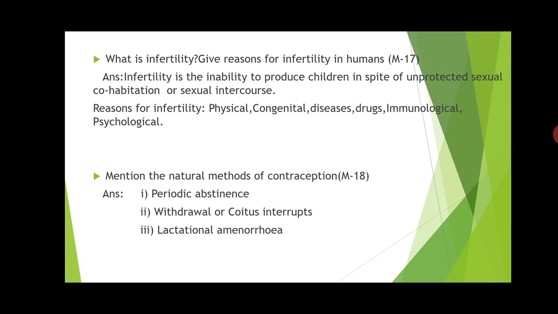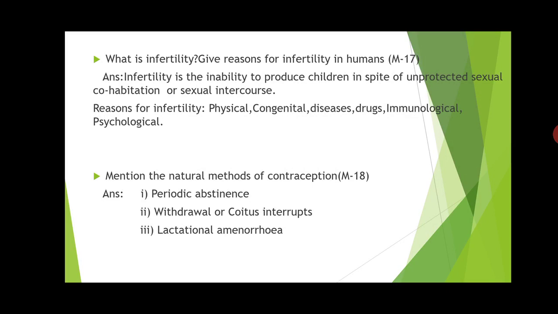So write that infertility is nothing but the inability to conceive or produce children even after 2 years of unprotected sexual cohabitation or sexual intercourse.